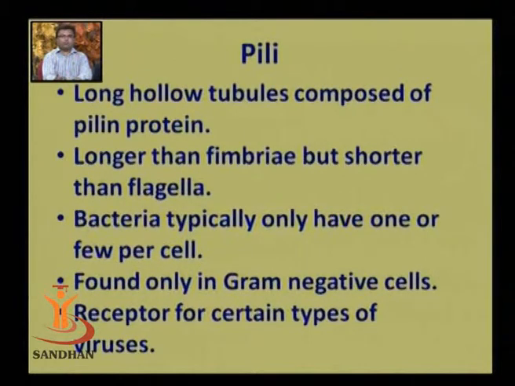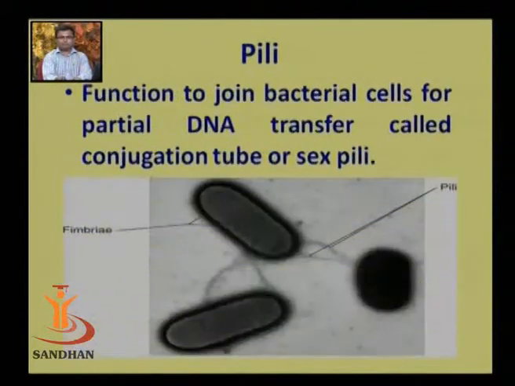Apart from fimbriae, pili are long hollow tubules composed of pilin protein, longer than fimbriae but shorter than flagella. Bacteria typically have only one or a few pili per cell, found majorly in gram-negative bacteria. These pili also act as a receptor for certain types of viruses. With the help of these pili, a virus attaches to a bacterium and then infects the bacterium.